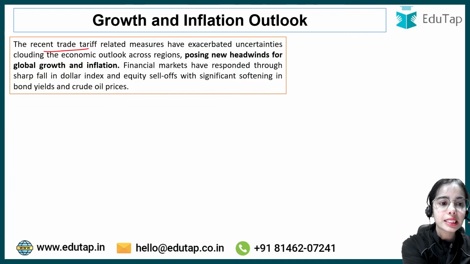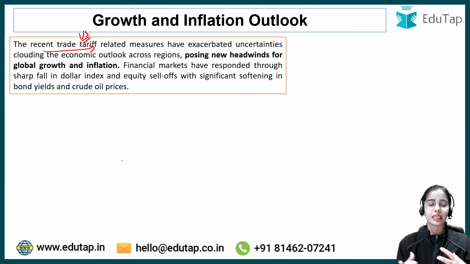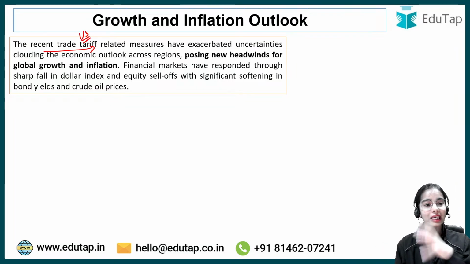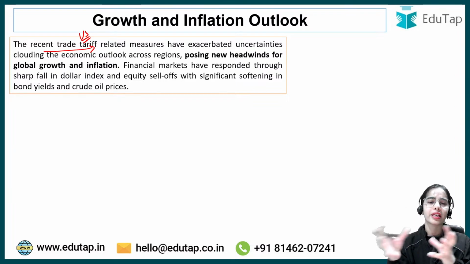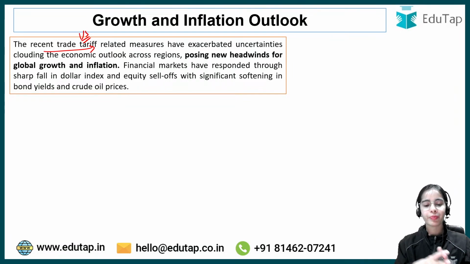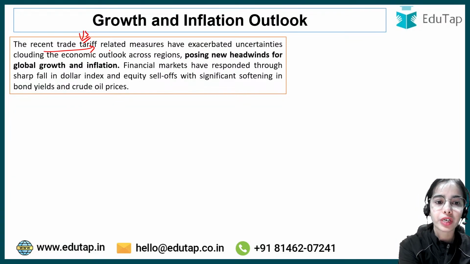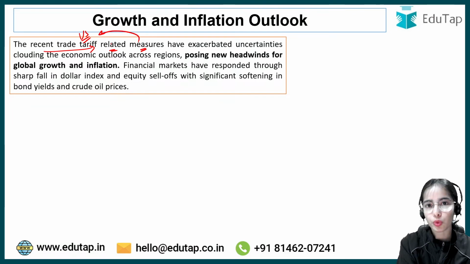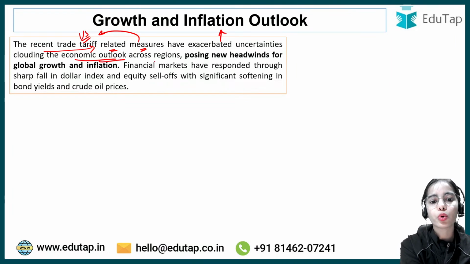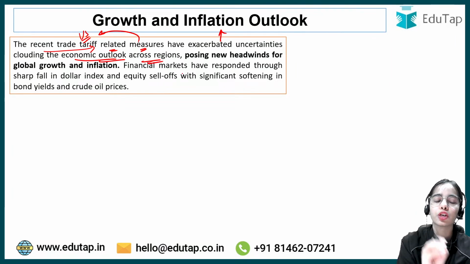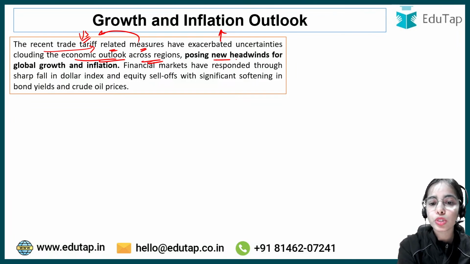Okay, so the recent trade tariff related measures. You can understand that recently the US has taken tariff measures, and the US has increased the tariff on various countries, on India, China, Vietnam, various countries. The tariffs have been increased. Now in retaliation, China is also increasing tariffs on US, and there is a trade war that is seemingly getting started. So the recent trade tariff related measures, specifically taken by US first, have increased the uncertainties that are clouding the economic outlook across regions. This is posing new headwinds.